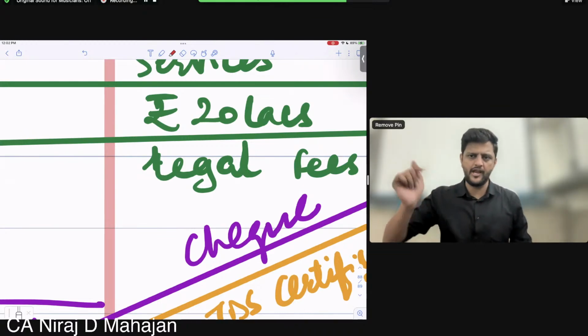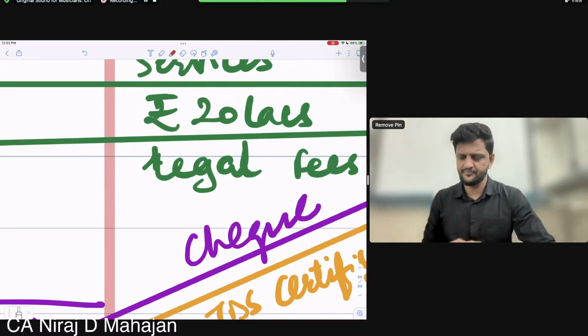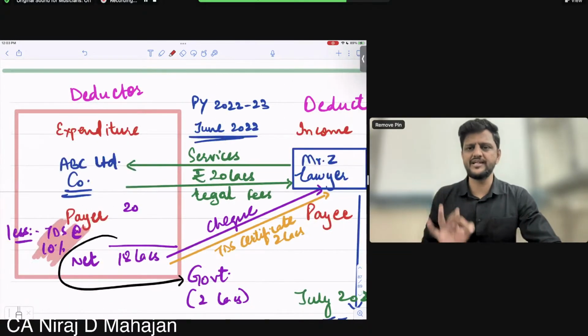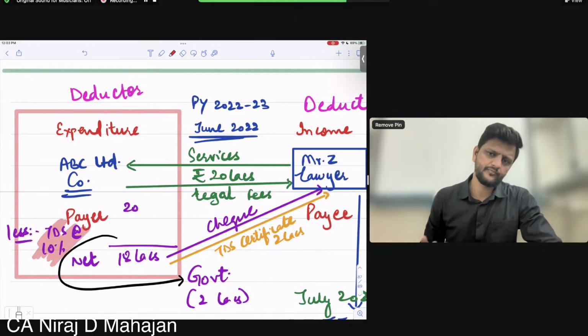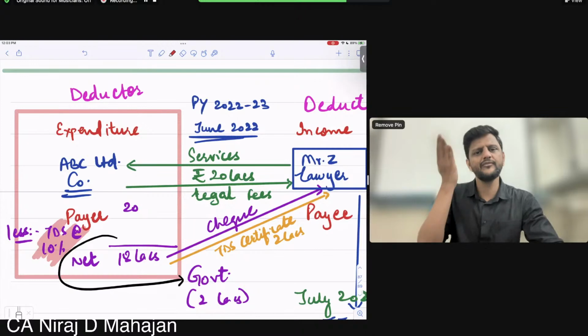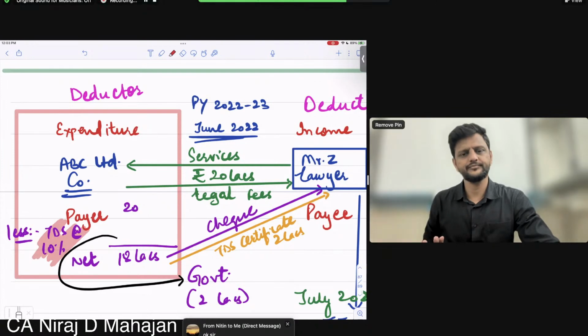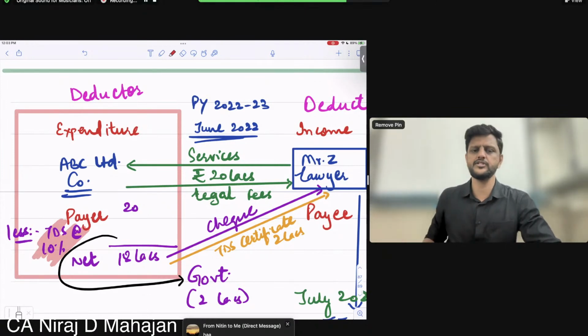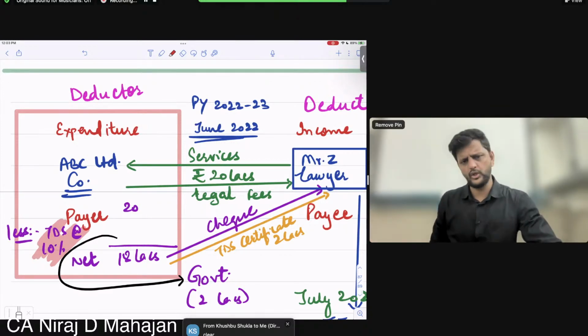But how much is right now the P&L debit? The P&L debit of legal fees is how much right now? 20 lakhs? Of that we will disallow 30%. Understood or no? So we'll add it to the profit. Clear or no, all of you tell me? Kushbu, Mansi, Indrajit. Understood here everybody? So that is a very, very simple logic.